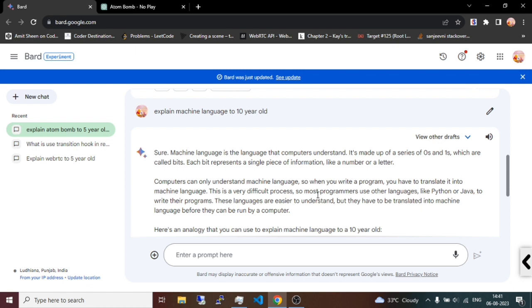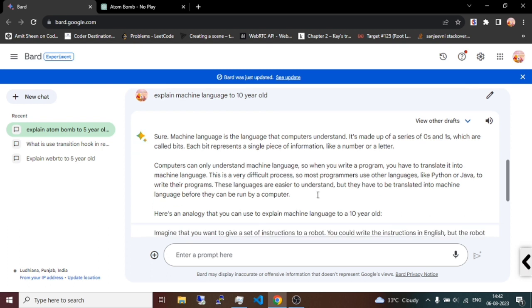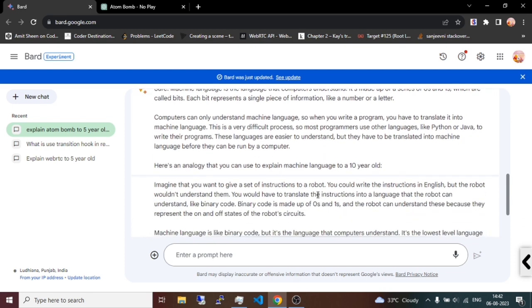Sure, machine language is the language that computers understand. It is made of a series of zeros and ones which are called bits. Each bit represents a single piece of information like a number or letter. Computers can only understand machine language. So when you write a program, you have to translate it to machine language. This is a very difficult process. So most programmers use other languages, like Python and Java, to write their programs. These languages are easier to understand, but they have to be translated to machine language before they can be run by a computer.